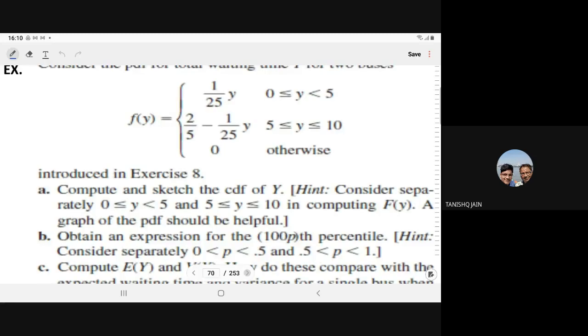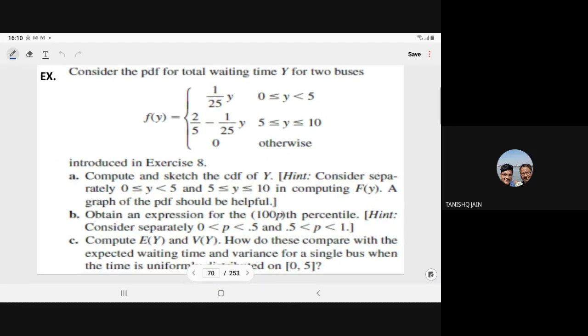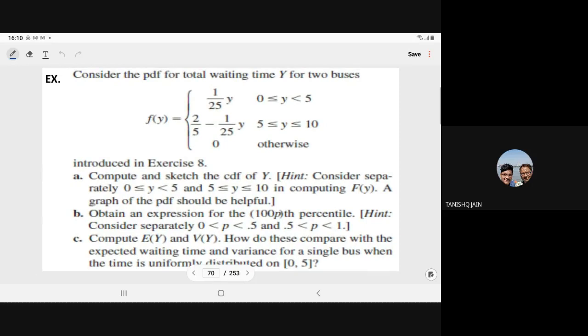So let us have this question from your book. Consider the PDF of total waiting time y for the 2 buses. This example we have already done, introduced in exercise 8. So the PDF is given to you. Compute and sketch the CDF of y.